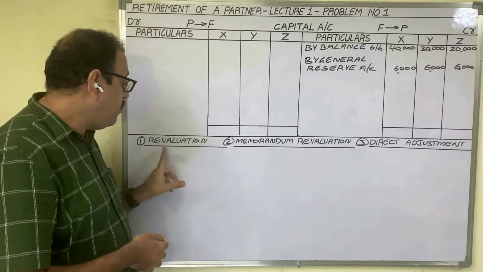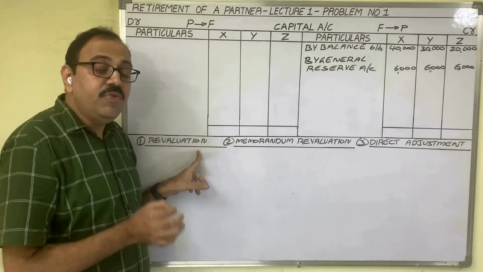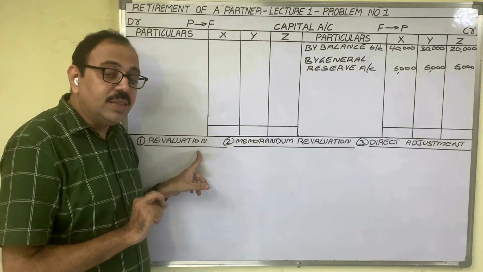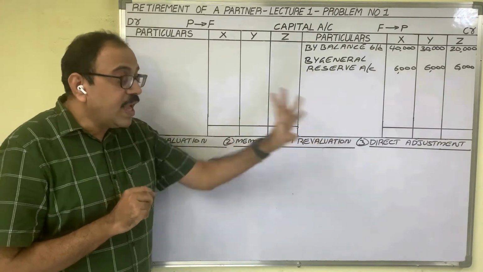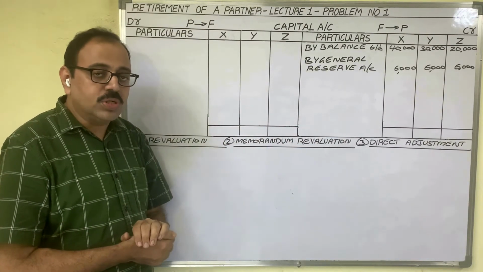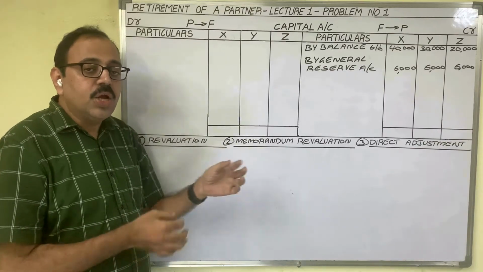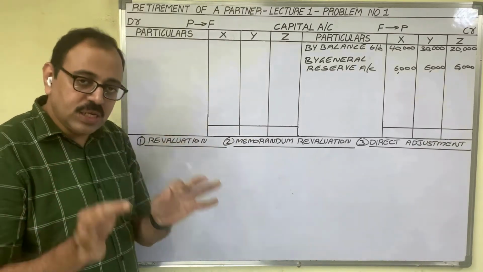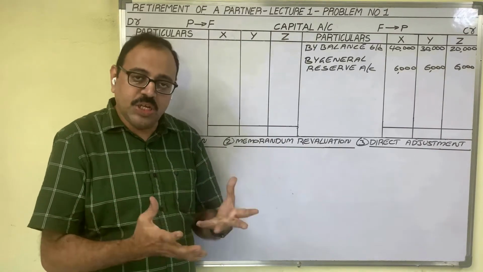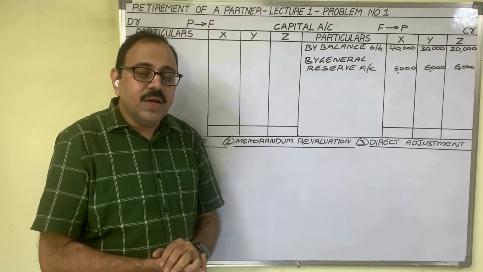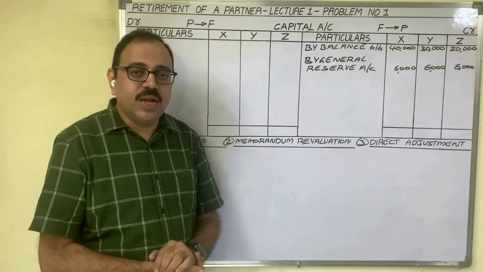First one, revaluation method. When to apply this method depends on memorandum revaluation and direct adjustment. Suppose in the question he gave that goodwill is to be valued at 60,000 rupees, or create goodwill with 60,000 rupees, and write off the goodwill immediately.